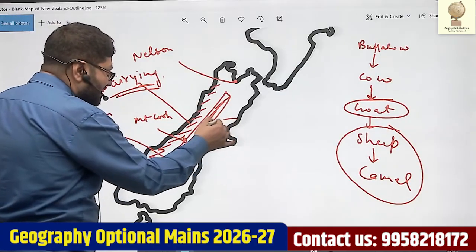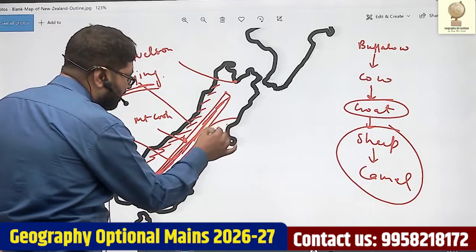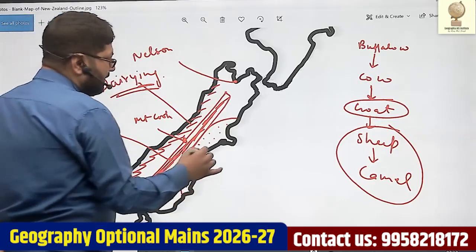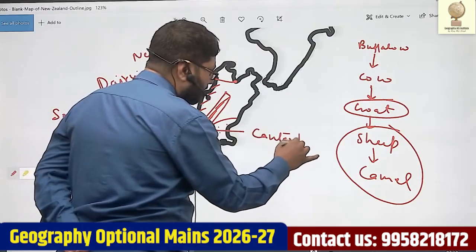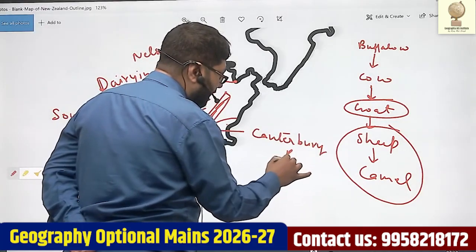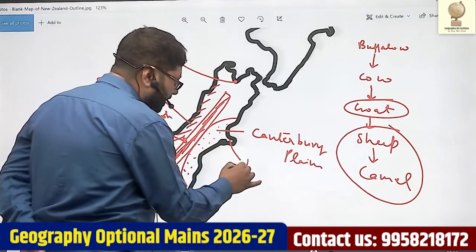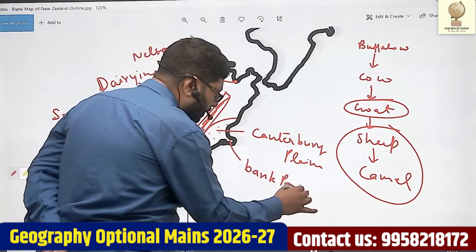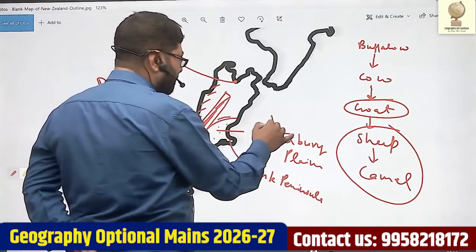On the eastern side lie the most important plains, the largest stretch of temperate grassland in New Zealand. This is known as Canterbury Plains, and this protruding landmass is known as Banks Peninsula. This eastern region is known as downland. So Canterbury Plain plus